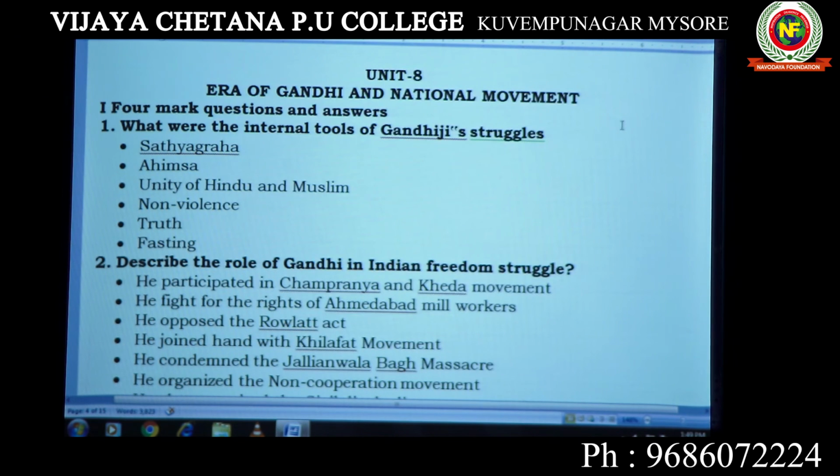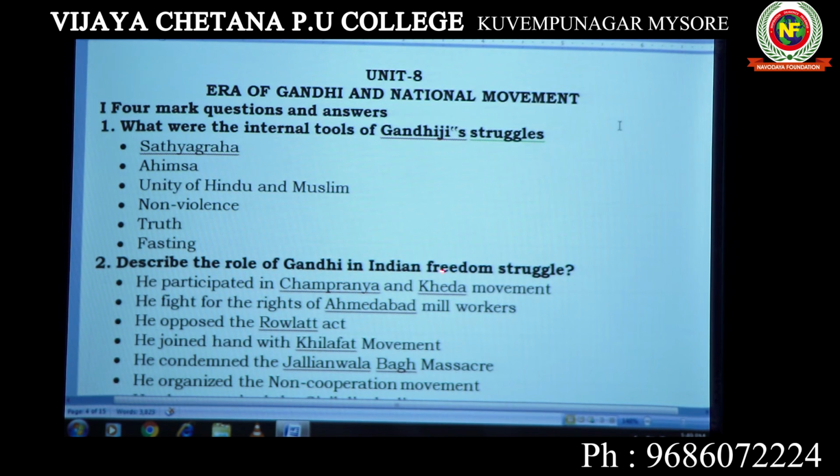Next, let us discuss the 8th chapter, the era of Gandhiji. When Gandhiji came back to India, what did he start, what did he make? The first question: what were the initial internal tools of Gandhiji's struggles? Gandhiji had some values in his struggle. One is Satyagraha, urge for truth, Ahimsa, non-violence, unity of Hindu-Muslim, then truth and fasting. So these are all the internal tools of Gandhiji's struggle.